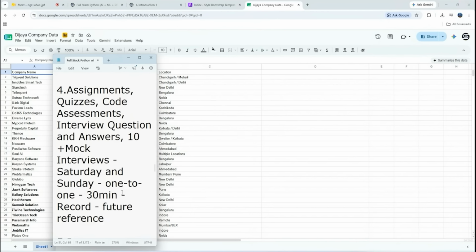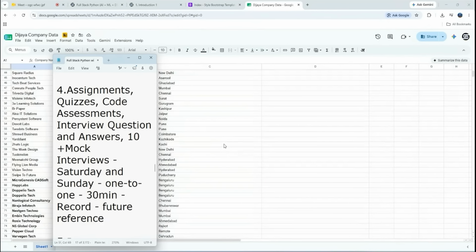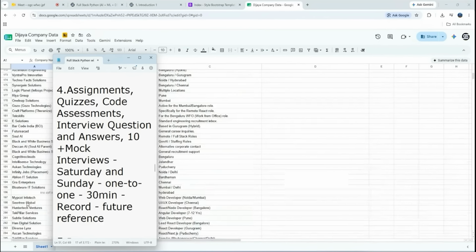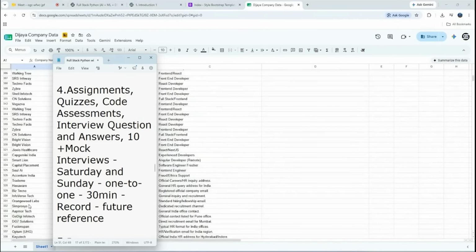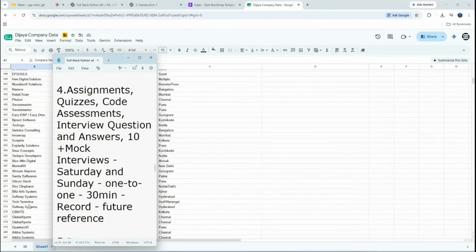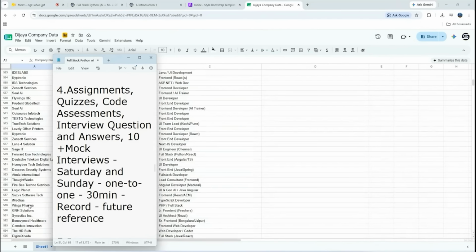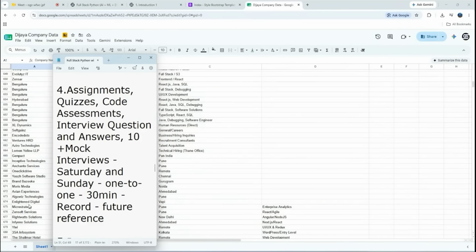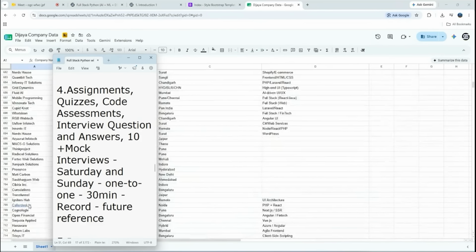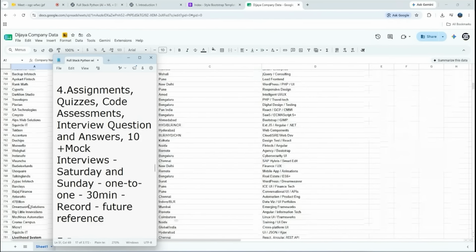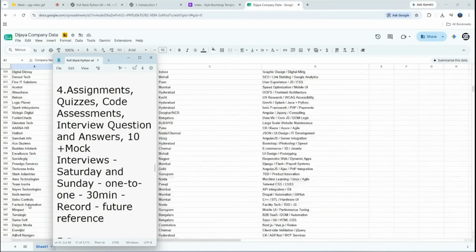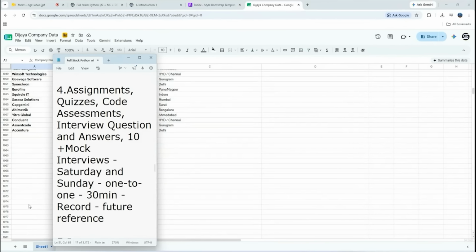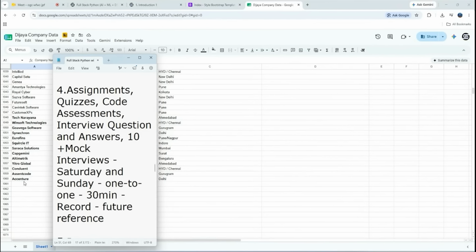Now scroll down. So now you can see the company names. So nearly 1,000 plus companies. Our placement cell team is working very hard. Within 1 or 1.5 months, we are going to reach easily 1,500 plus companies. So these are all the companies list. Okay. So nearly 1,060. Let's hope within 1 month or 2 months, we will reach 1,500 companies.